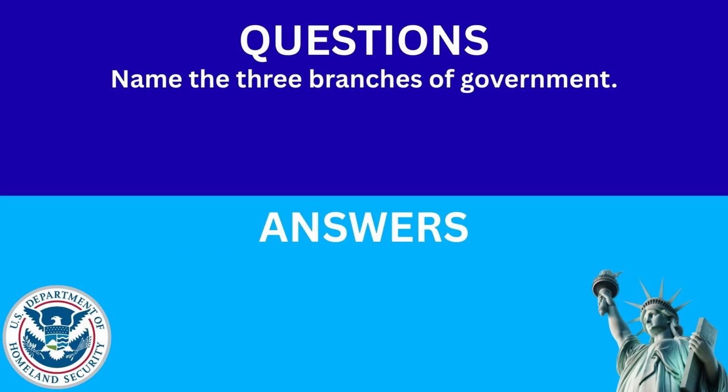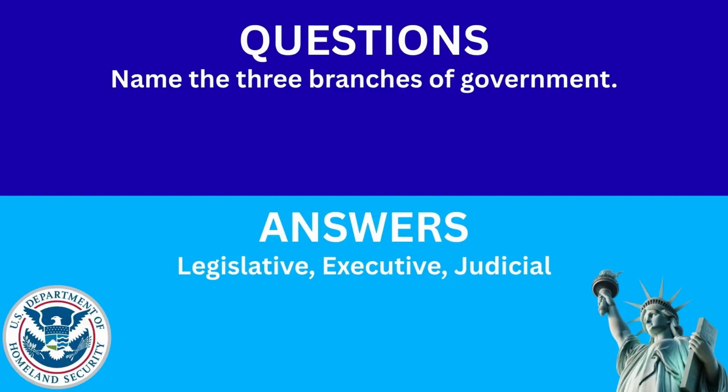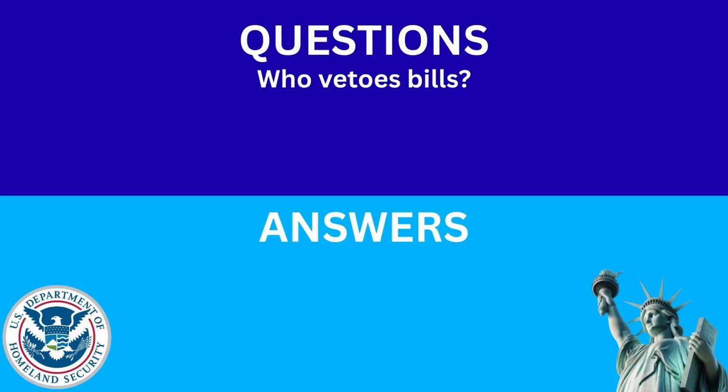Name the 3 branches of government. The answer is legislative, executive, judicial. Who vetoes bills? The answer is the President.